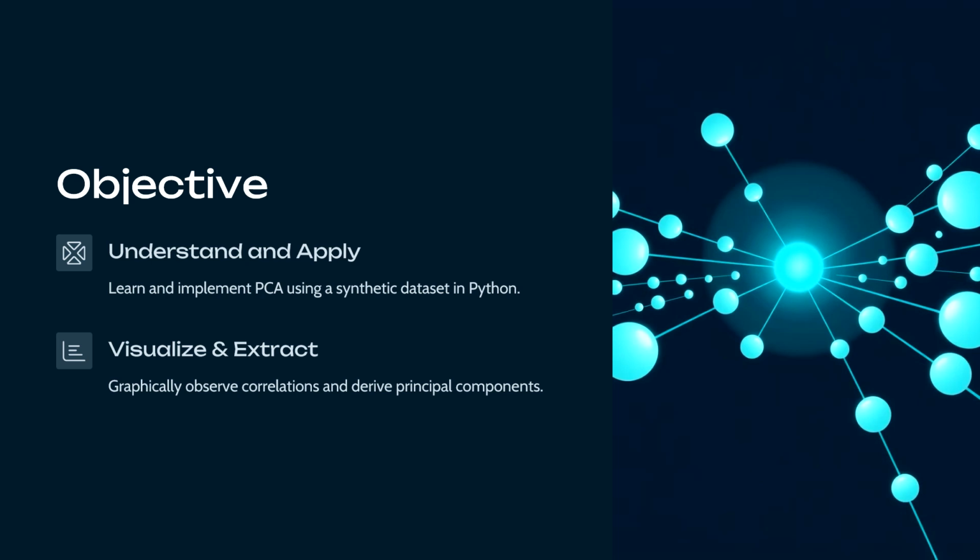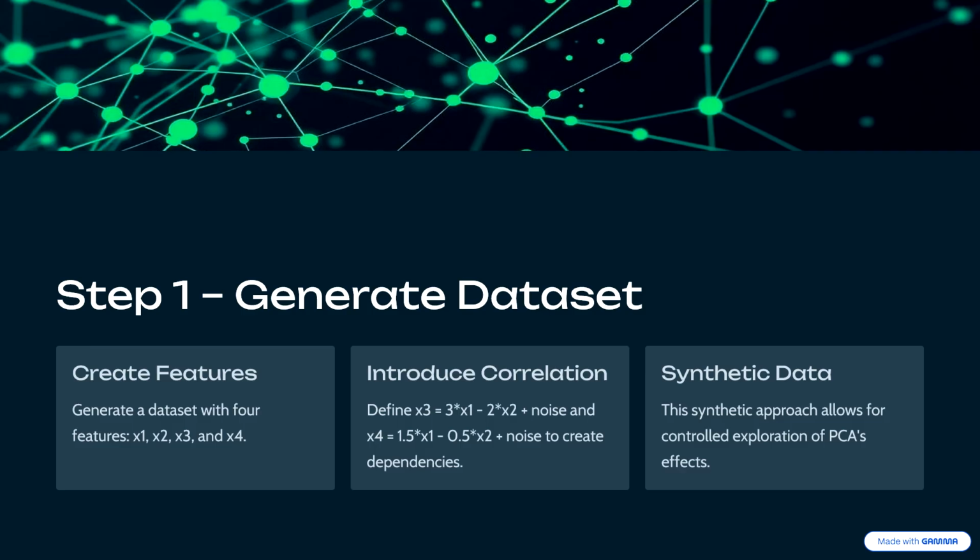Next, objective. Our objective is twofold. First is we want to understand and implement PCA using a dataset that we will generate ourselves. Second, we want to visualize how features in a dataset relate to one another and how PCA helps in identifying key patterns and principal components. This is not just theory, we will see the code and plots to make sense of it.